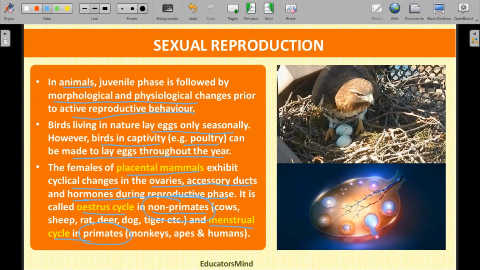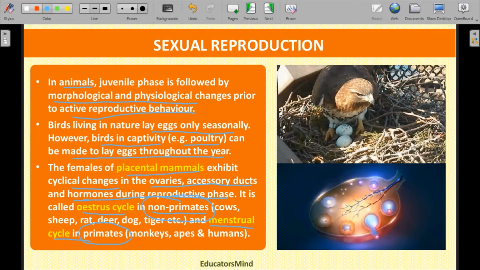Non-primates are those animals whose brains are very small and they are not so intellectual, and they don't have hands, like cows. Cows have four legs. They cannot use their front legs for eating or for writing work. They don't have intellect, like rats, dogs, tigers, and so on. In such animals we see a cycle, and that cycle is called the estrous cycle.